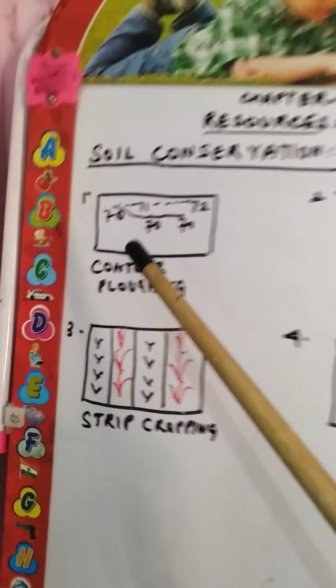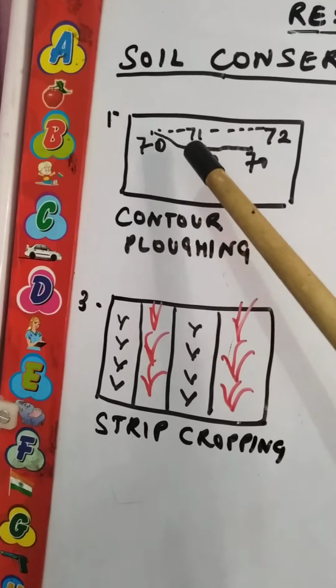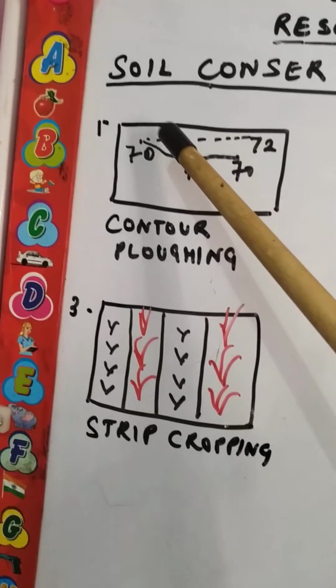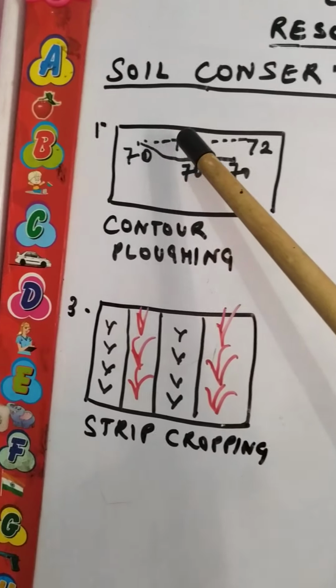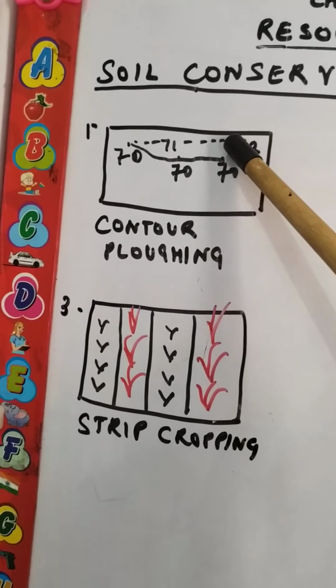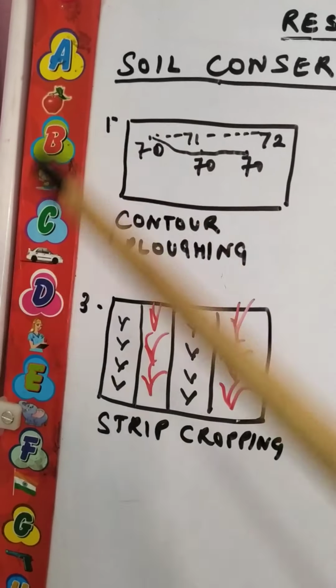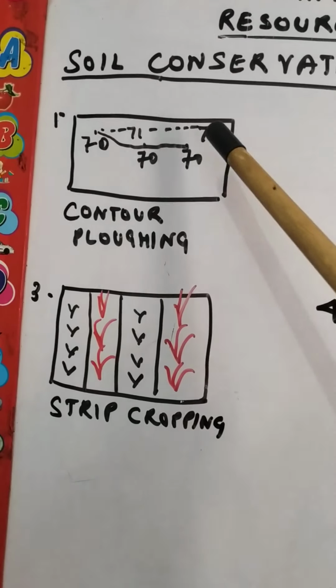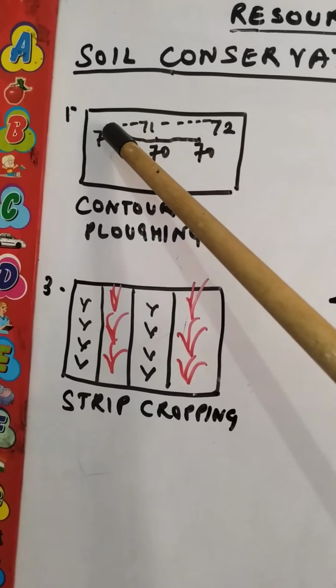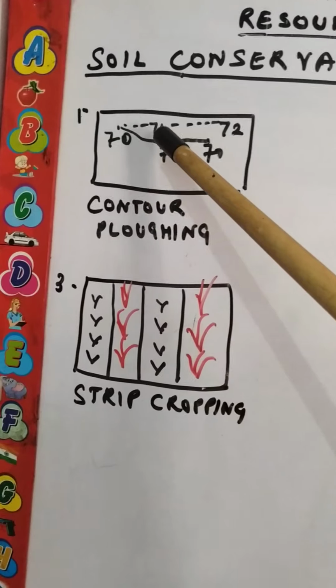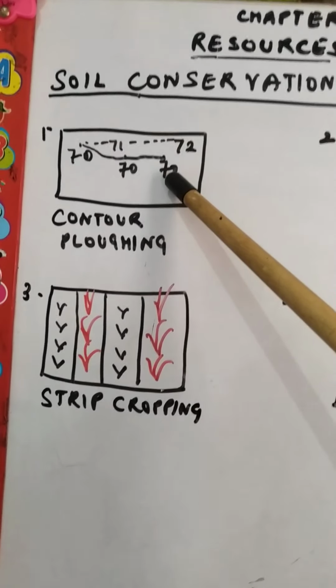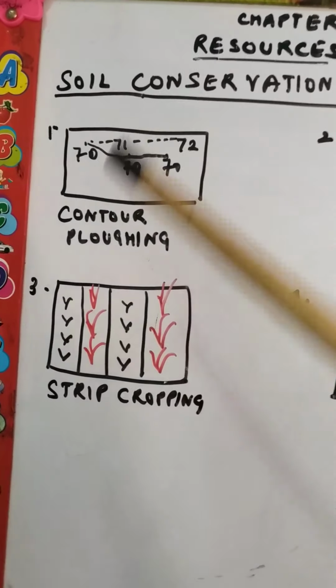See, in this picture I have shown you, this area is 70 meter, 70 meter, then 71, 72. If we do cultivation on this area, what will happen? Water will be logged at the 70 meter height, because 72 is higher than 71, and 71 is higher than 70. So cultivation should be done on the same level land. So I have made here a level land at 70 meter.